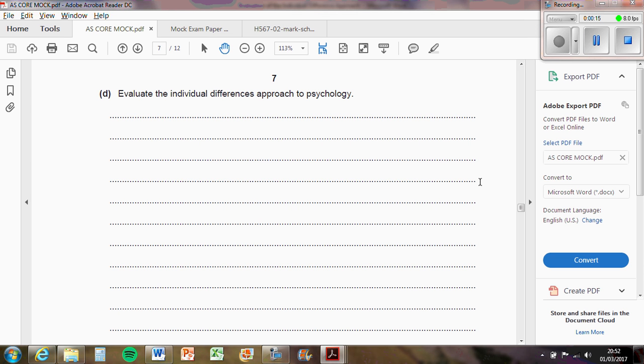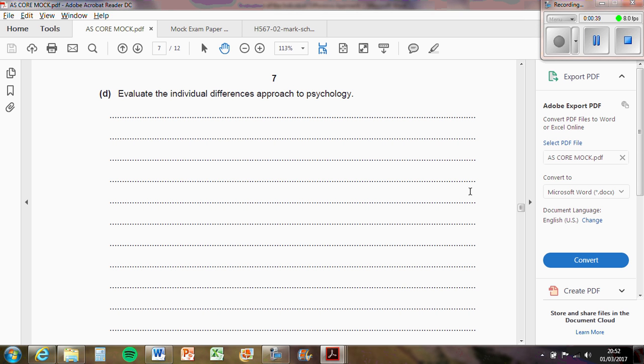So basically, the individual differences approach says that behaviour is unique, says that everyone's thinking and behaviour is different, says that you can measure behaviour with psychometrics and that behaviour is caused by dispositional factors. So you're evaluating whether that is a good explanation for behaviour or not, and also the way that they conduct their research and the kind of data they collect and stuff like that.